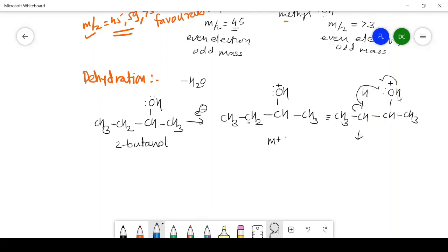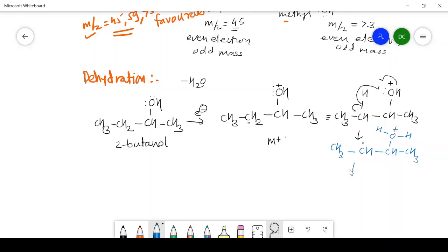That's why this changes to CH3, then here a CH, and on that carbon a single electron, then here CH, here CH3. Now this oxygen is attached to one hydrogen, and this hydrogen is shifted from this carbon to this oxygen, therefore one hydrogen is shifted. Now there is a positive charge.